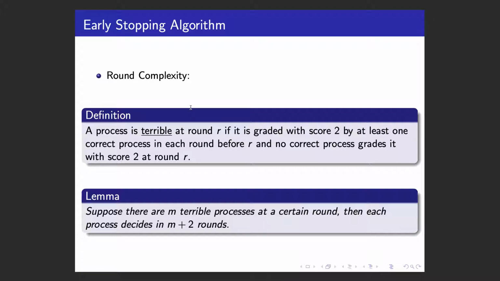And from this lemma, if we consider the first square root T rounds, because there can be at most T terrible processes, within those rounds there must be a round with at most square root T terrible processes. Then starting from that round, all processes must decide in at most square root T plus 2 rounds, which means that the algorithm takes order of square root T rounds in total.